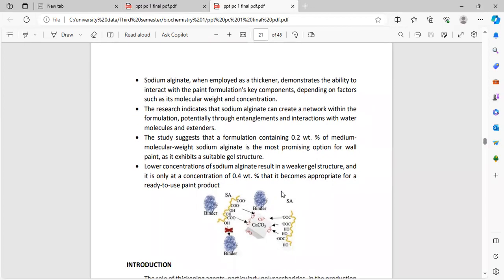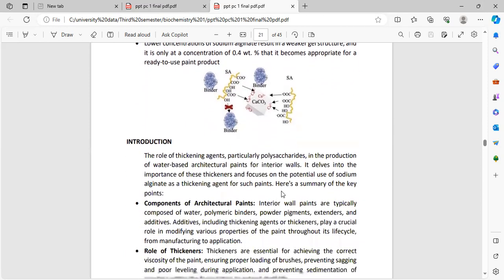The study said that the formulation containing 0.2 weight percentage of high molecular weight sodium alginate is the most promising option for wall paint, as it exhibits a suitable gel structure. A lower concentration of sodium alginate results in a weaker gel structure, and it is only at a concentration of 0.480% that it becomes appropriate for a ready-to-use paint product.